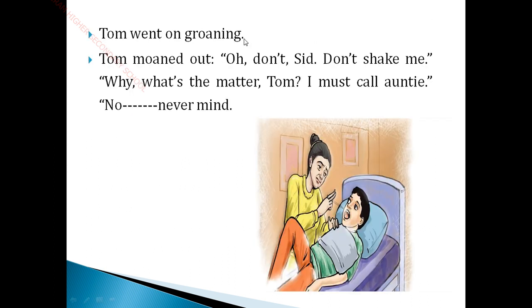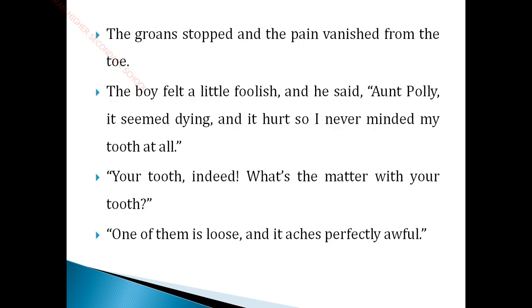Now Tom went on groaning. Till now he is shouting, and he is thinking in his mind that nobody is coming. Tom just shouted, and nobody is approaching Tom. So he is doing it again and again. He is shouting in a long manner, and then, oh, don't sit, don't shake me. Now he is giving an action and reaction to Sid. Don't shake me. Why? What's the matter? Sid is asking Tom. I must call Aunt. No, never mind. So Sid is telling that he wants to call the aunt immediately because Tom is in great trouble. So Sid flew down to call Aunt Polly to save Tom.